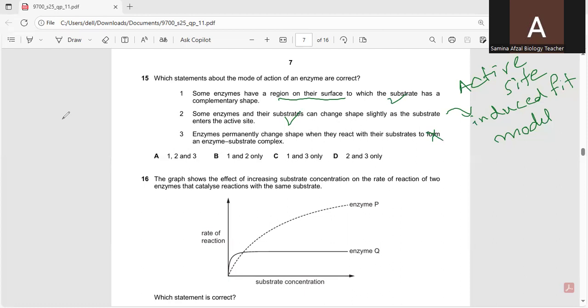Only statements 1 and 2 are correct. So A is not a correct option, C is not a correct option, D is not a correct option. Only 2 statements are correct, so B is the correct option.